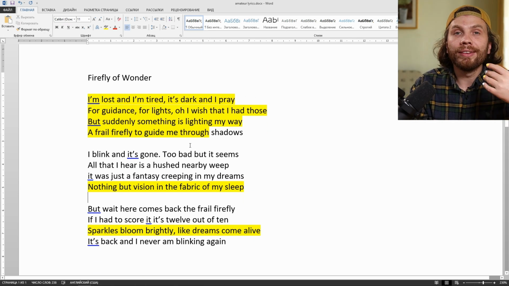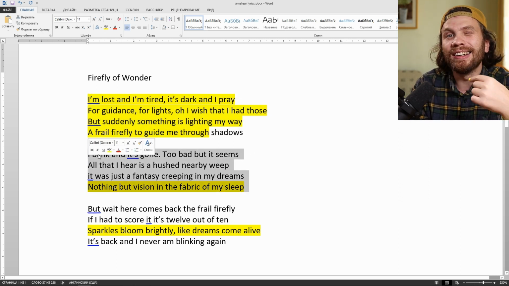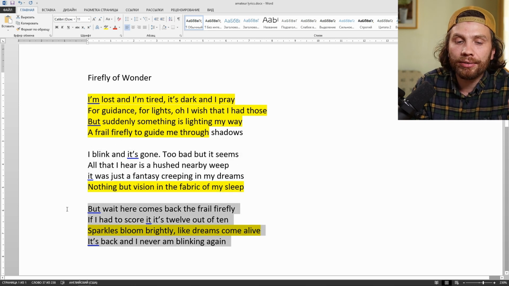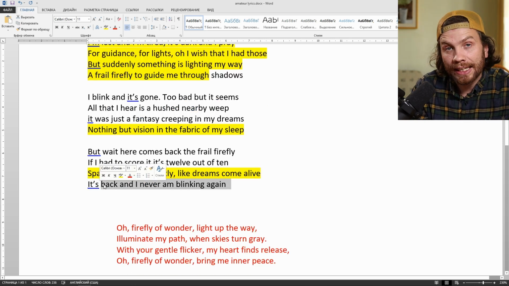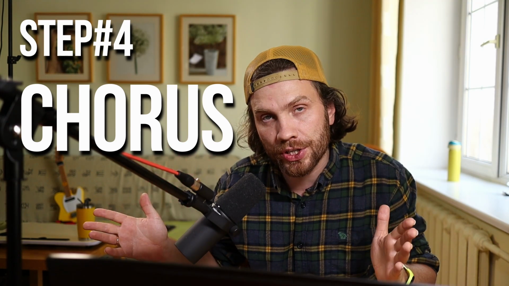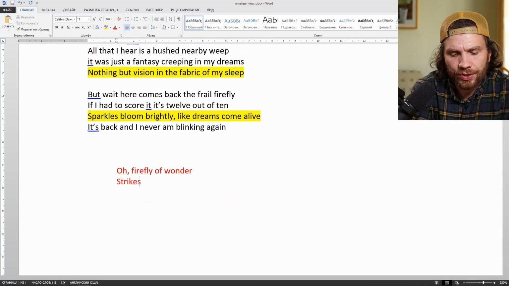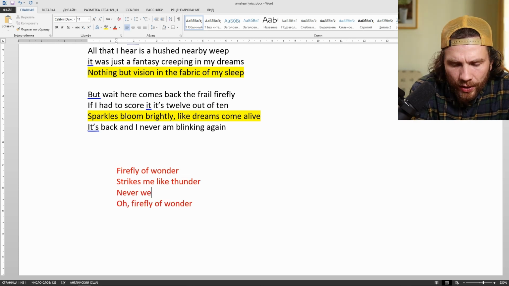Now we've got the verses with a storyline in it. Finding the firefly, being happy, losing the firefly, being unhappy, and finding the firefly again with a bit of irony in the end. Next step is to come up with a chorus, and we have longer lines in verses. That's why I think we need to contrast the verse to the chorus and make the chorus as short as we can. Firefly wonder strikes like thunder, never will sunder.